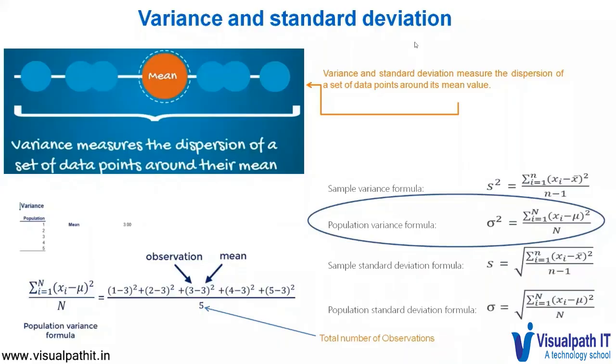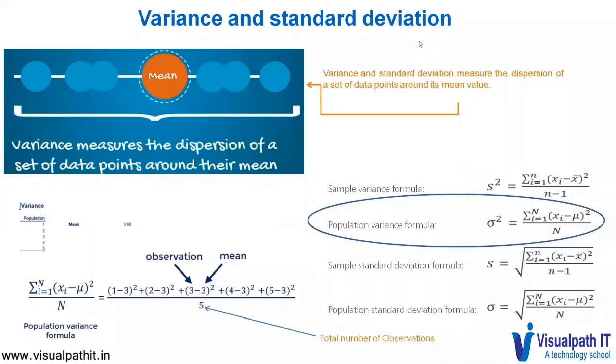So we have the variance here as 1 minus 3 square, which is the first observation minus the mean squared, plus the second observation, which is 2 minus 3 square, till 5 minus 3 square divided by the number of observations, which is 5. The same way we can also calculate the sample variance, which is expressed as S square from a sample, except that the denominator is n minus 1. The standard deviation is nothing but the square root of the variance.